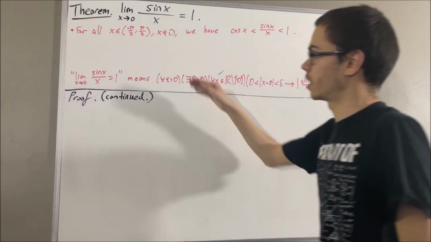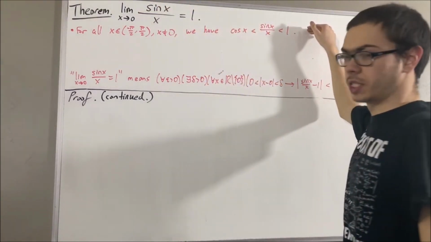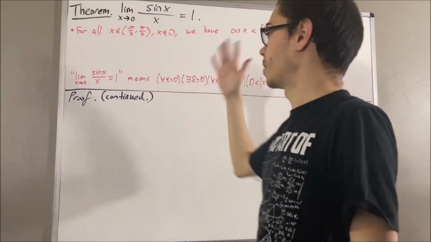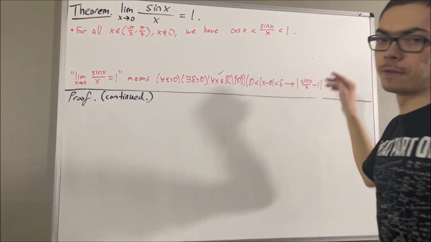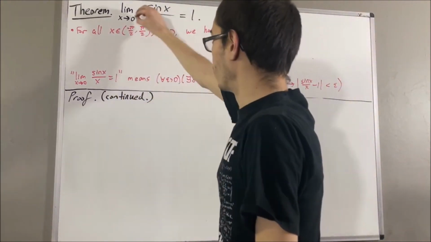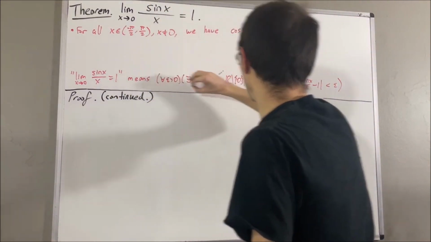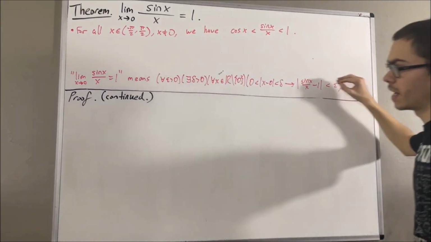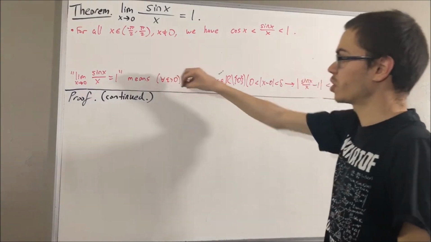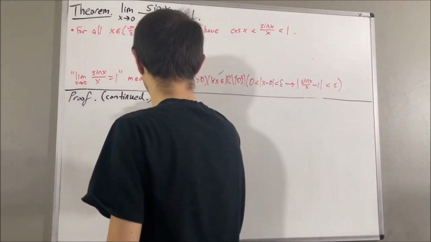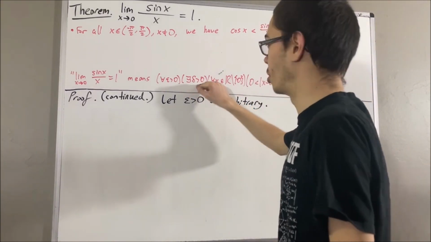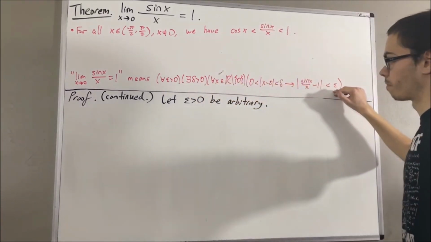Now, I'm aware that you could apply a squeeze theorem argument using this inequality to prove this theorem, but I'm just going to prove it directly from the definition of the limit of a function. So, to prove this limit, what we want to do is we want to prove this statement. And since we're trying to prove a statement about every epsilon greater than 0, let's give ourselves an arbitrary epsilon greater than 0. From here, we want to find a delta greater than 0 such that this is true.